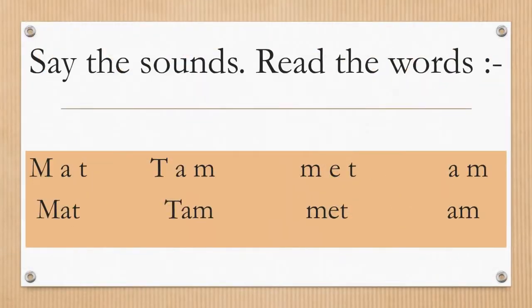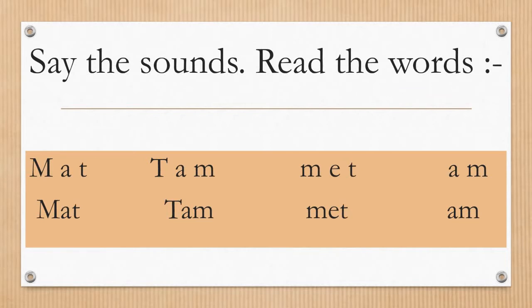The first word here is mat, mat. Read mat. After that, tam, tam.